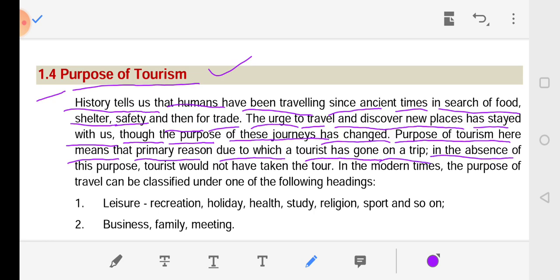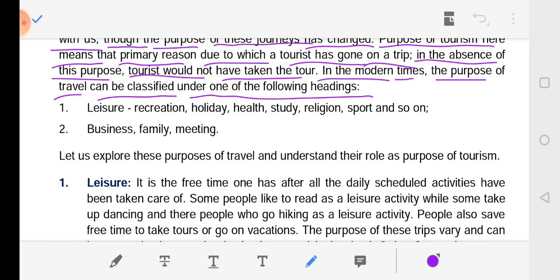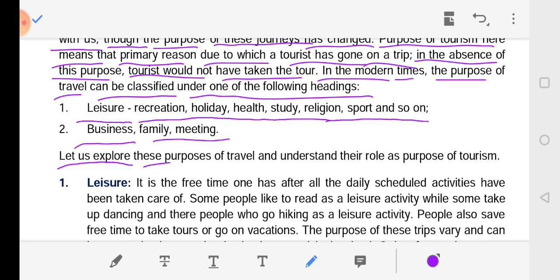In the absence of this purpose, tourists would not have taken the tour. In modern times, the purpose of travel can be classified under one of the following headings: leisure, recreation, holiday, health, study, religion, sports, business, family, and meeting. Let us explore these purposes of travel and understand their role as purposes of tourism.